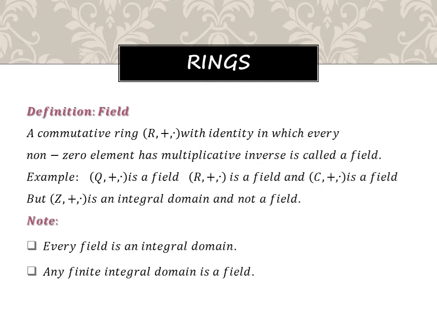So what are the examples of field? Q plus dot, R plus dot, C plus dot are fields. Z plus dot is an integral domain but not a field. Okay, because in the previous slide we discussed integral domain. Some important theorems are there. Every field is an integral domain. Similarly, any finite integral domain is a field. So these are some definitions of field and examples of field.